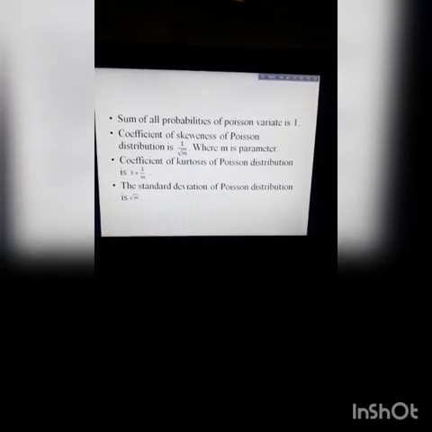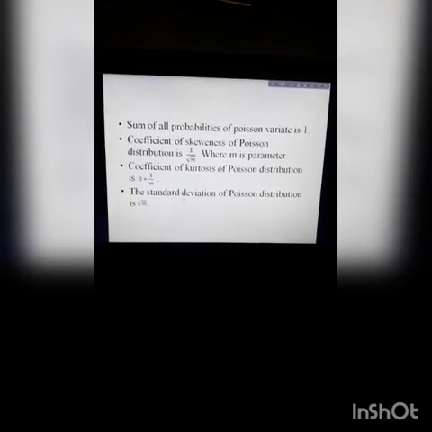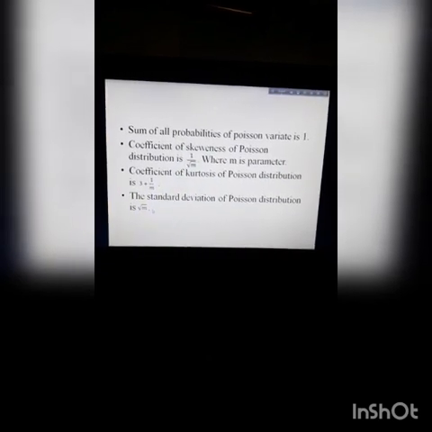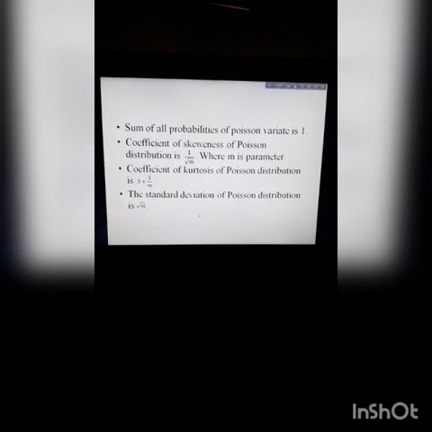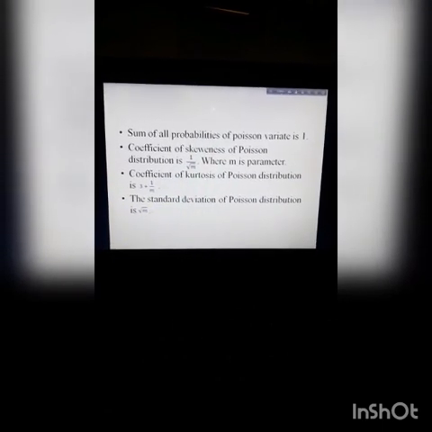The standard deviation of Poisson distribution is square root of m. You know that the standard deviation is the positive square root of variance, and since the parameter m is equal to the variance, the square root of m is the standard deviation. These are the overall important properties of Poisson distribution.